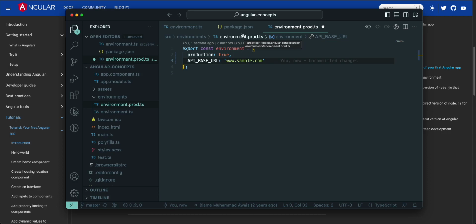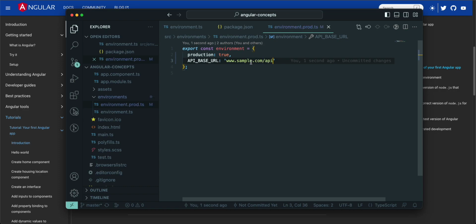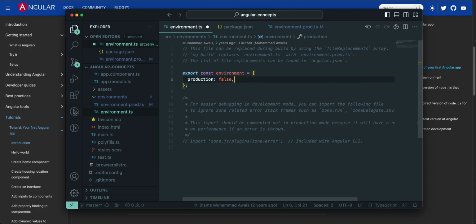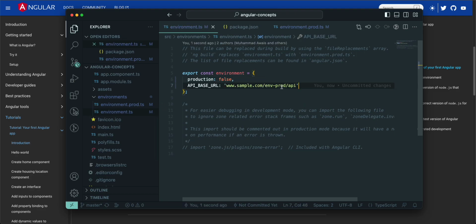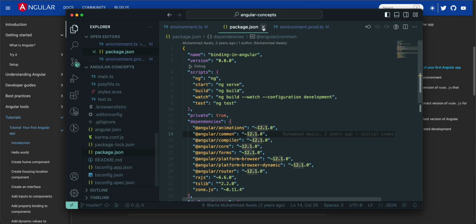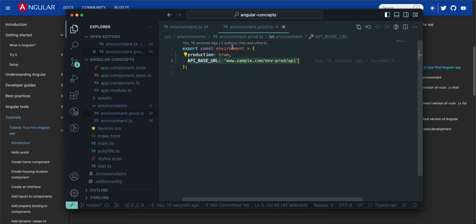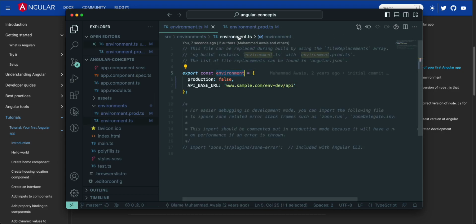Yeah, thanks. So then, assuming that this is the API base URL, for example www.sample.com, for the prod environment, and we have the same API base URL for this environment as well. Yeah, that's localhost something. Exactly. So now inside our components we are simply importing this environment file.